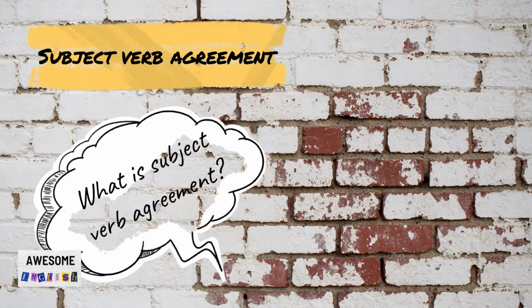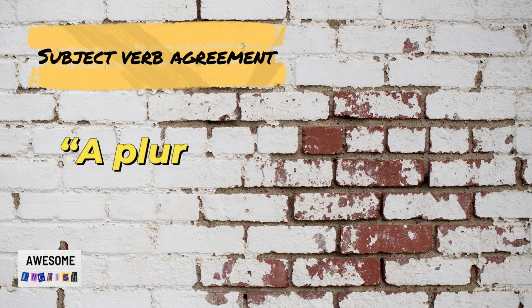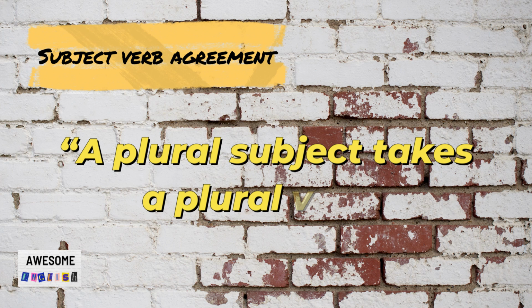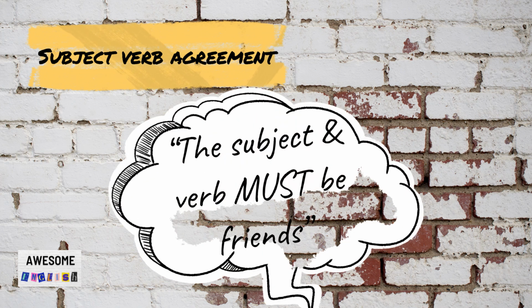What is subject-verb agreement in grammar? Well, it means that a singular subject takes a singular verb, and a plural subject takes a plural verb. Basically, the verb and subject need to agree. They need to be friends. All right, let's learn more.